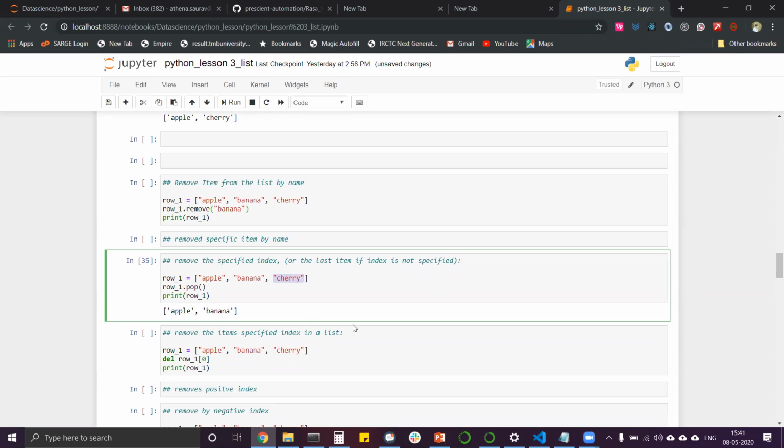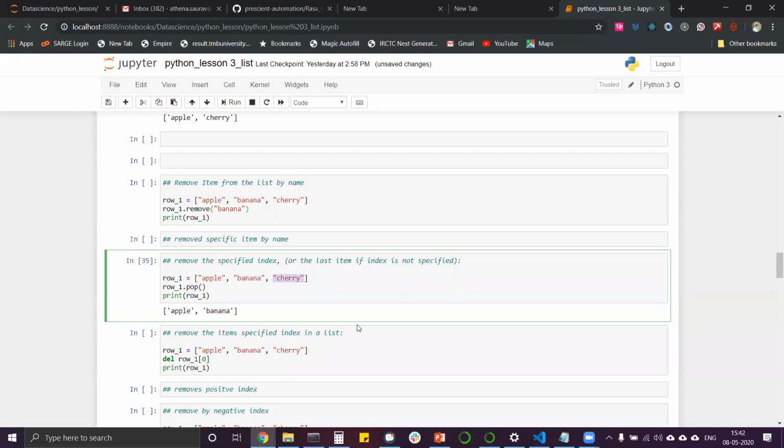You guys understood this? Adding, appending something, inserting something at a particular index, and updating the values by these two methods. Then we got to remove. One method was remove, using dot remove, by which we remove by name, and there was a method called dot pop, by which we remove the indexed last one. Whatever is at the end of the list, we remove that one.